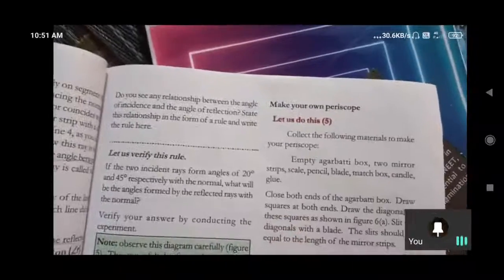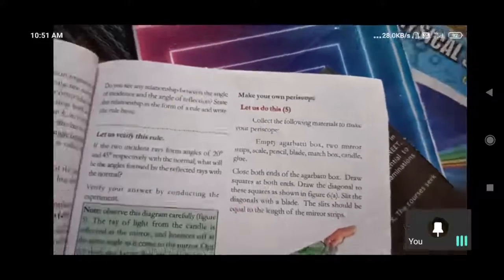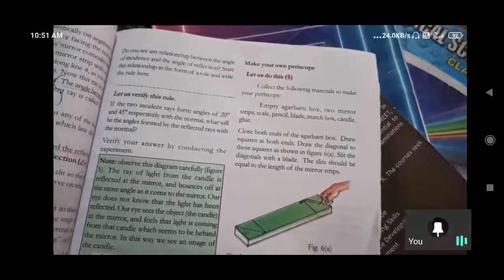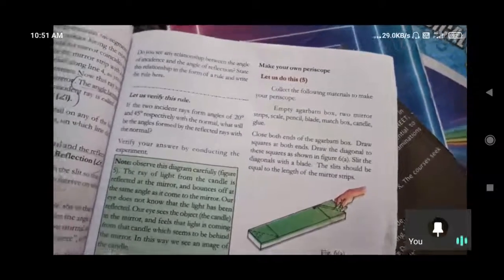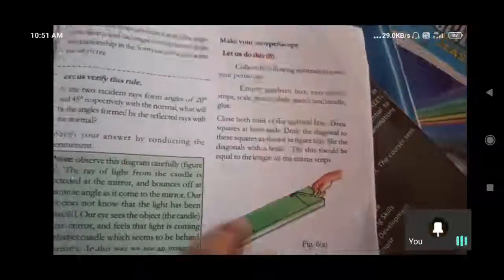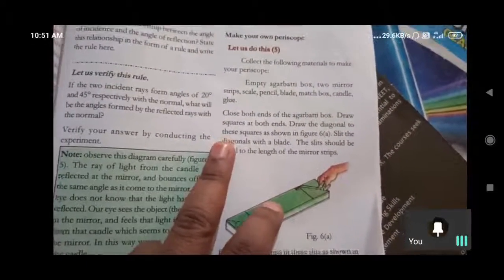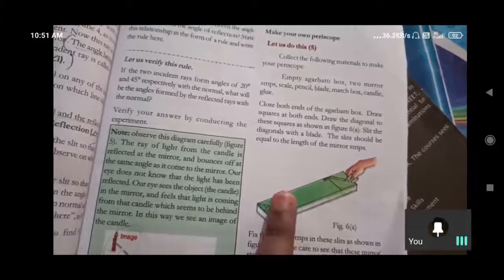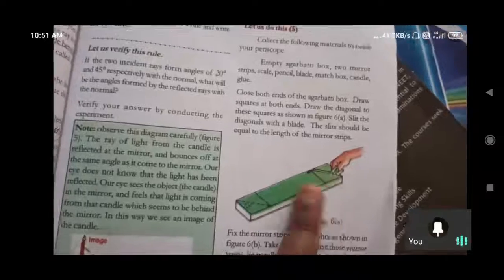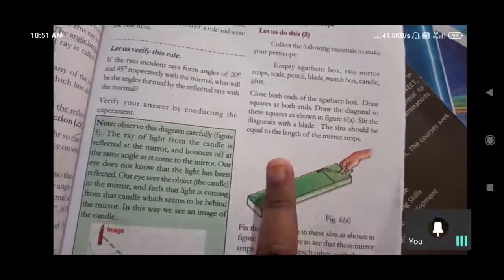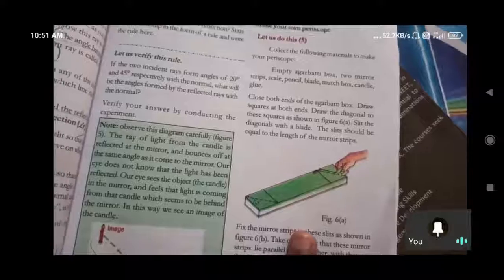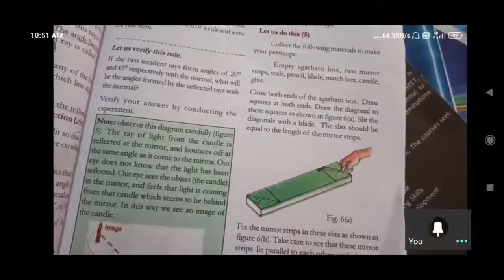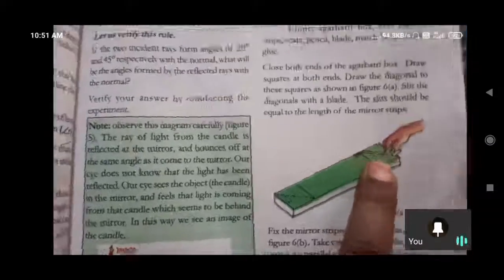Let us do this. Take two agarbatti boxes, with both ends closed. We have to take a rectangular agarbatti box and draw squares at both the ends. Now in this manner we have to draw the diagonal to these squares, and take a blade and with the help of that blade cut along the diagonal shape.